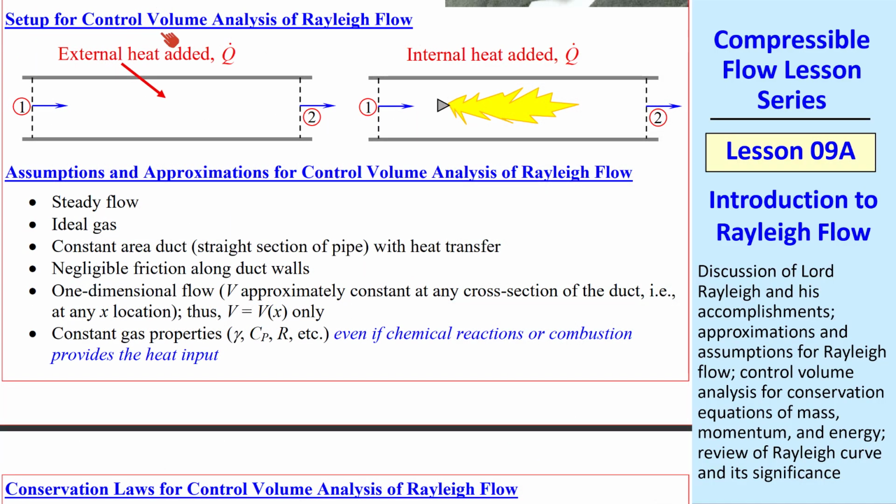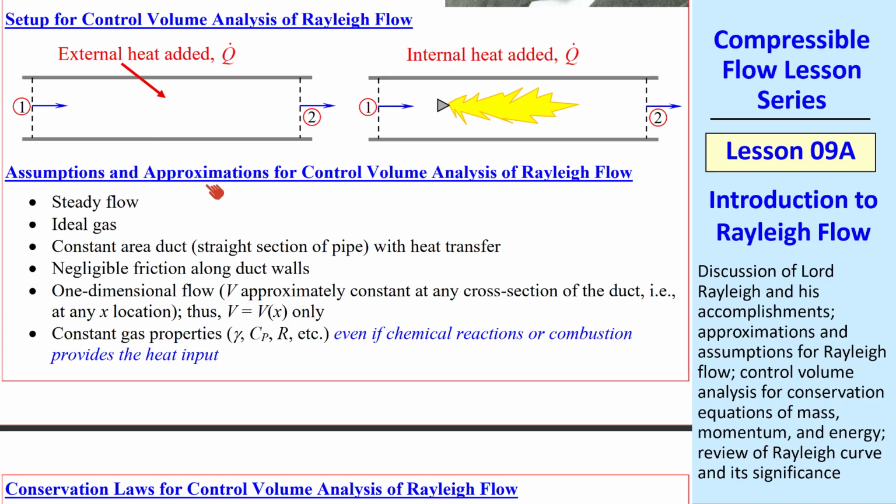Here's our setup for the control volume analysis of Rayleigh flow. Note that we'll talk about two different cases here. In both cases, heat is added to the control volume, in this case externally through the walls, and here through combustion, internally. You can also remove heat if these walls were cooler than the gas.